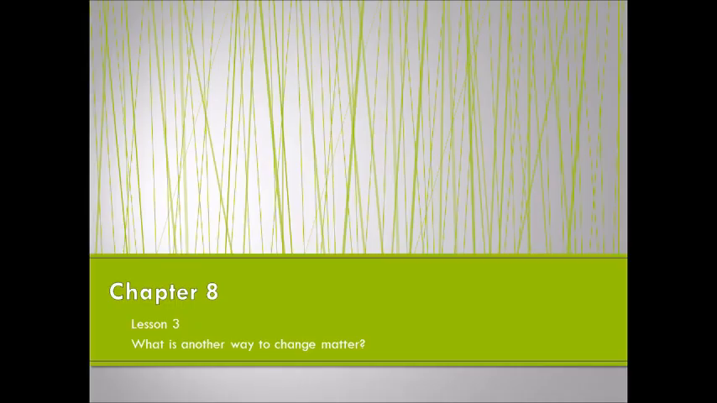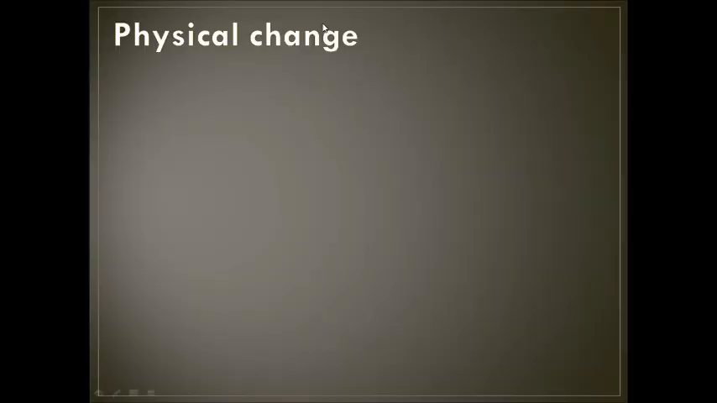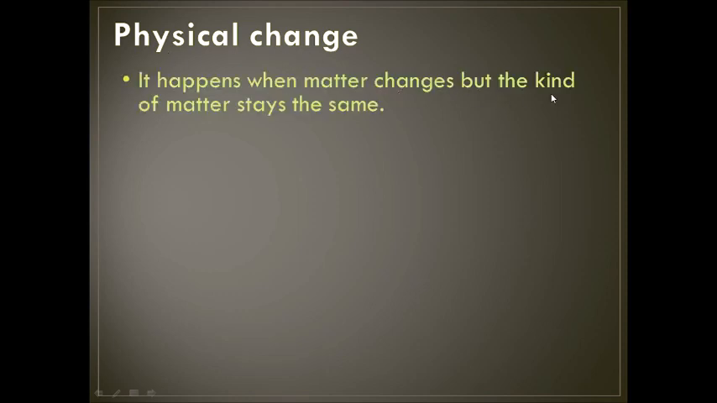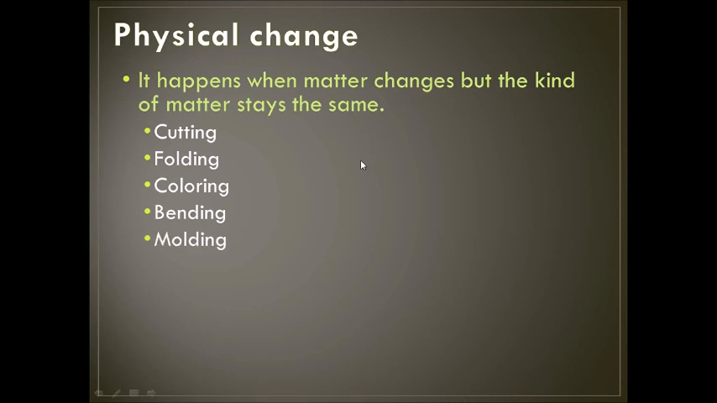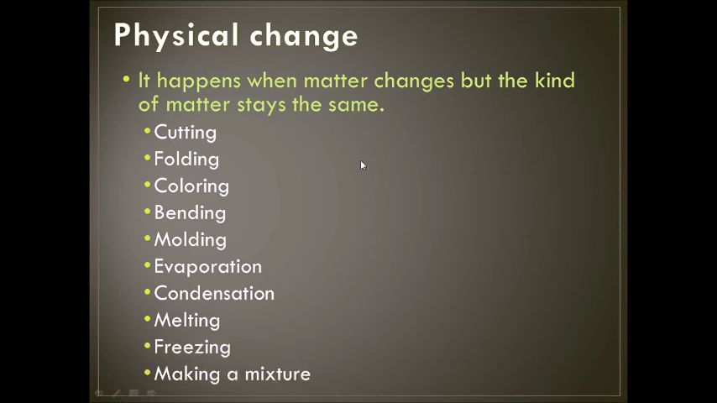Hello my students, this is chapter 8, lesson 3, what is another way to change matter? Now, we took before the physical change and we said it happens when matter changes but the kind of matter stays the same, like cutting, folding, coloring, bending, melting, evaporation, condensation, freezing, and making a mixture. All of these are physical changes because when we change matter, the kind of matter stays the same.